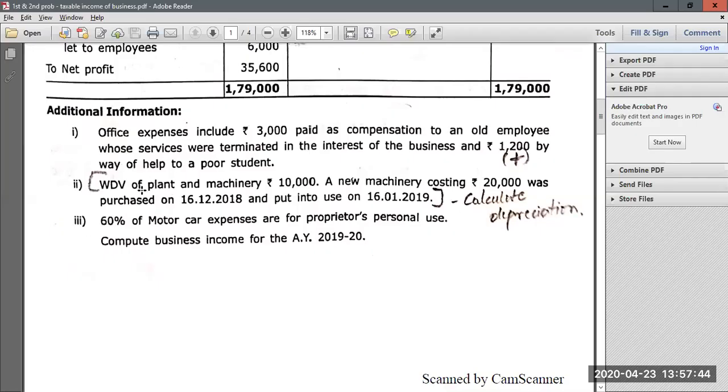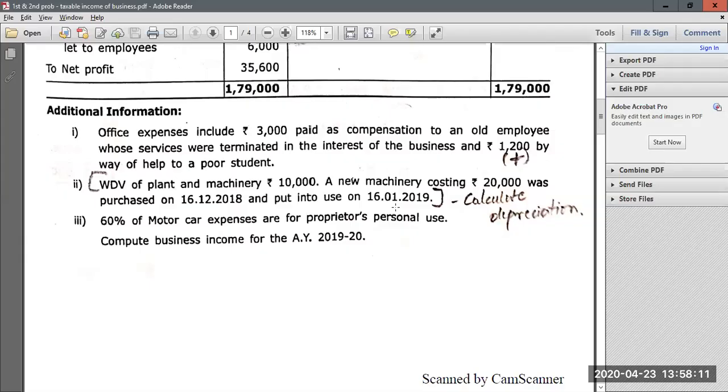Now look at the second point in the additional information. They have given the WDV of plant and machinery as 10,000 rupees. A new plant and machinery costing 20,000 was purchased on 16/12/2018 and put to use on 16/1/2019. That means they already had some machinery worth 10,000 rupees. So on this again, we have to compute depreciation. Then again, they have purchased additional machinery costing 20,000 and it was put to use on 16th of January in the previous year.